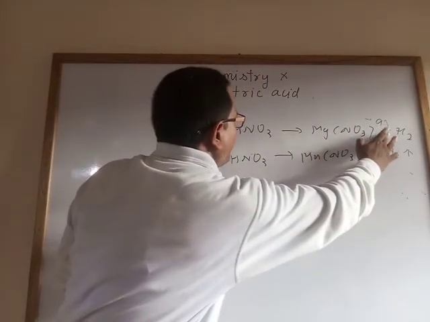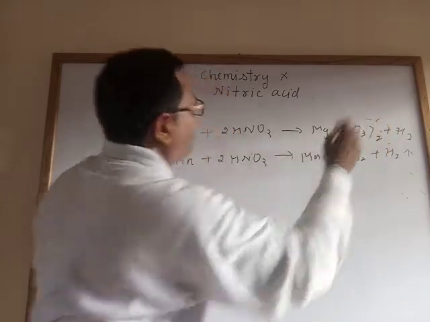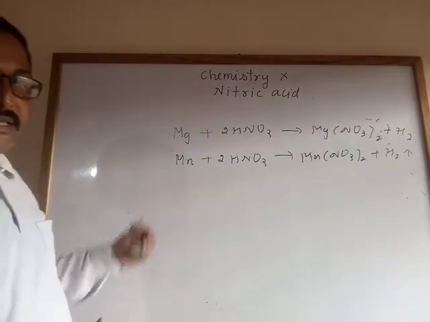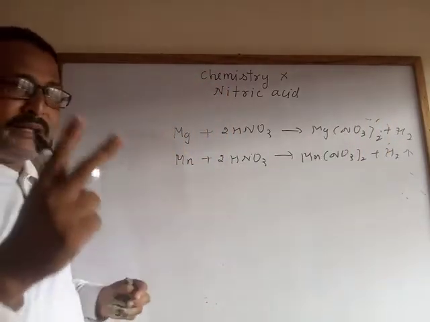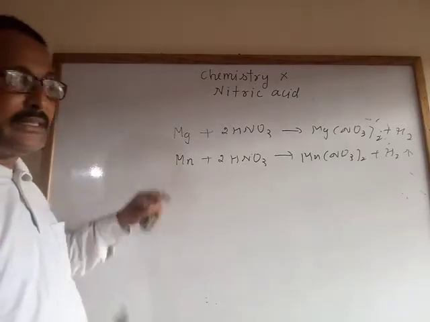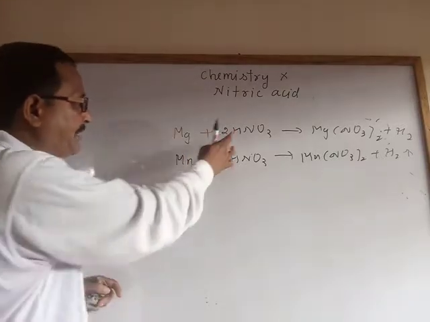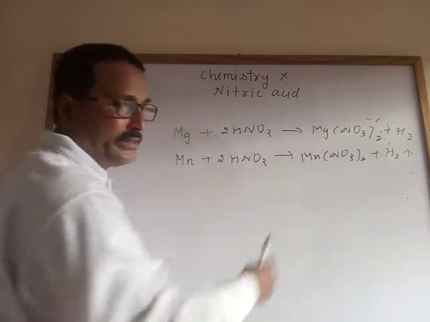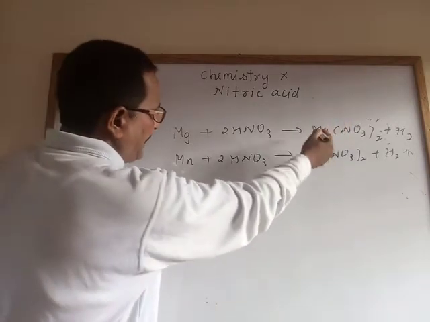Remember that only two metals, magnesium and manganese, react with very dilute nitric acid, give hydrogen gas and form their metallic nitrate.